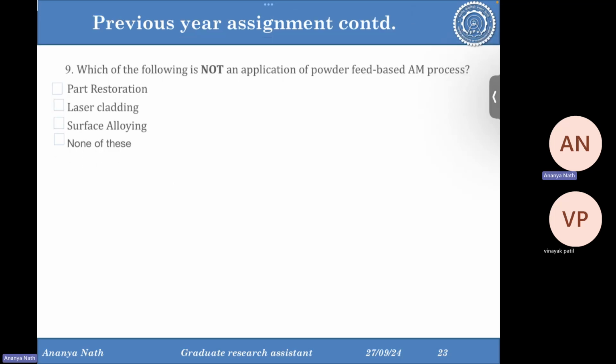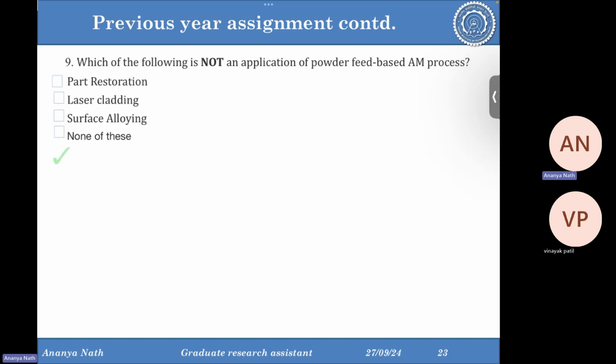Then which of the following is not an application of powder feed based AM process? Everything, like part restoration, is another term for laser cladding. Laser cladding is also used to put a thin or thick coating over a particular part, so that, for example, on the shaft you are putting some material which will not get rusted easily.